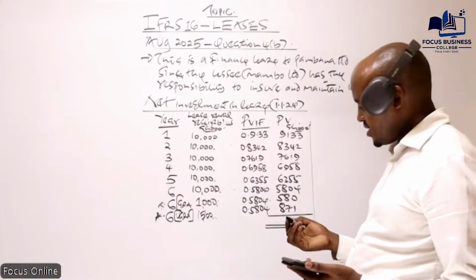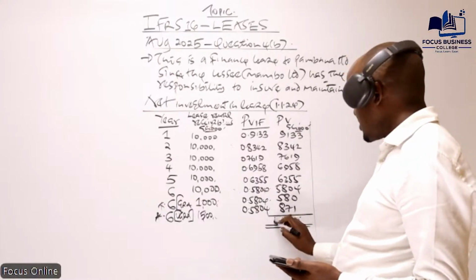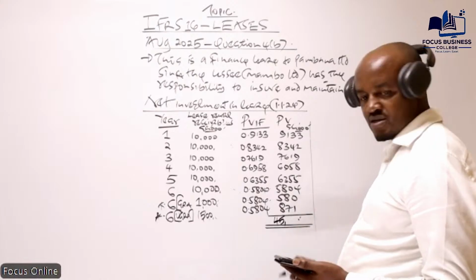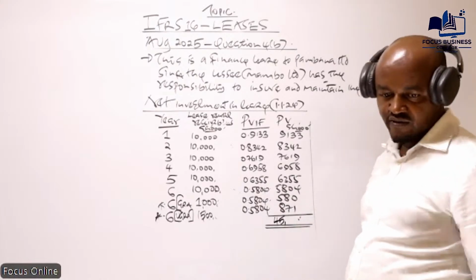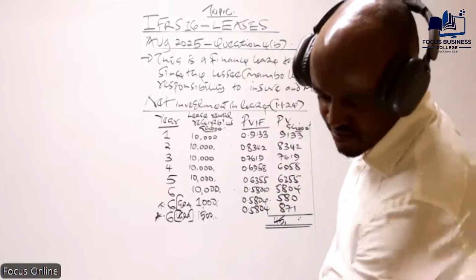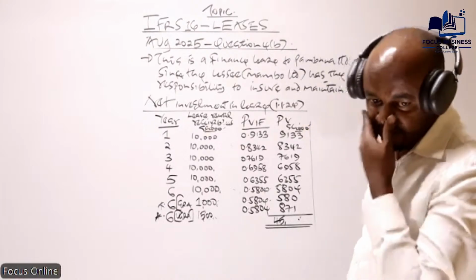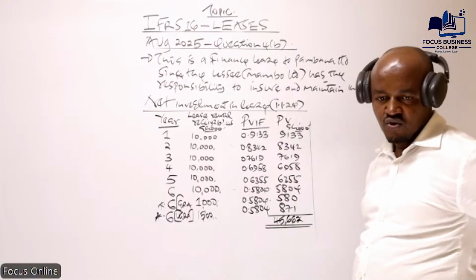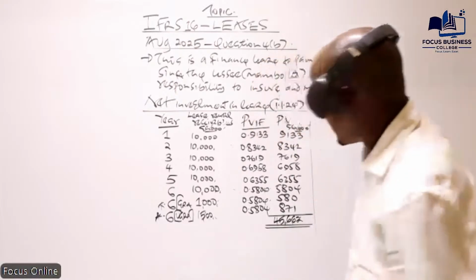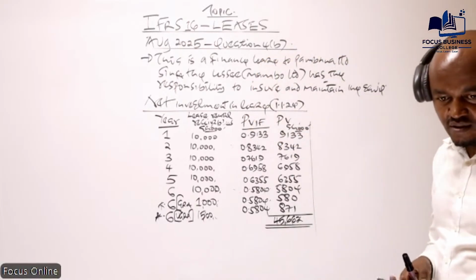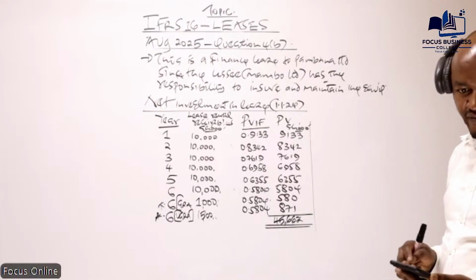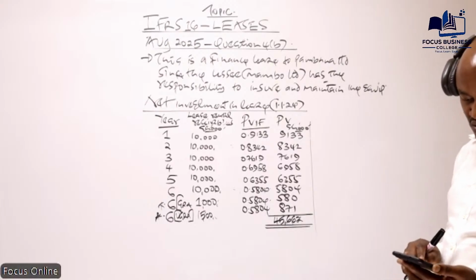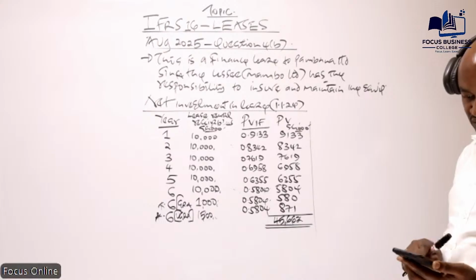So what are you getting here? I'm getting 45.662. Is that what you're getting? 45.662.